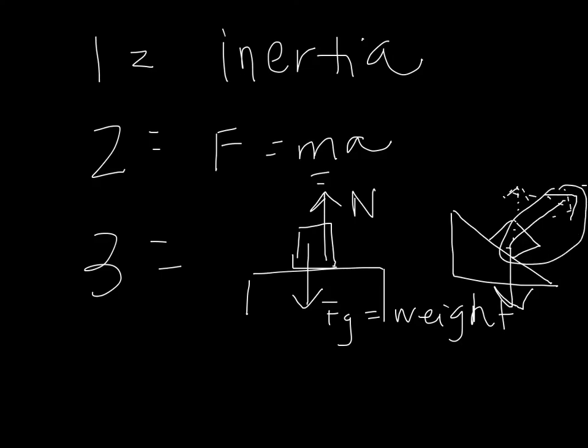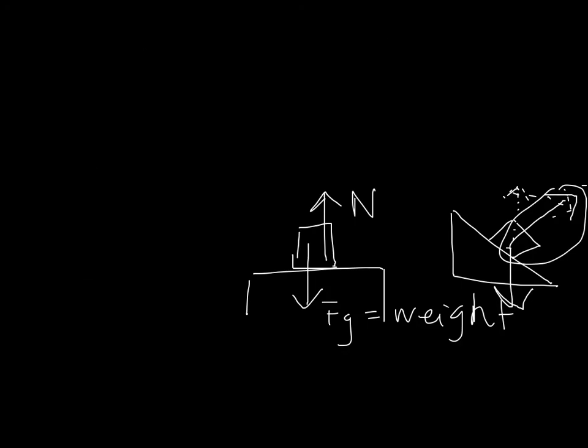And we have things like friction, and there is static friction and kinetic. And kinetic just means that it's moving. So F equals ma, remember. And in that case, it depends on kinetic or static.